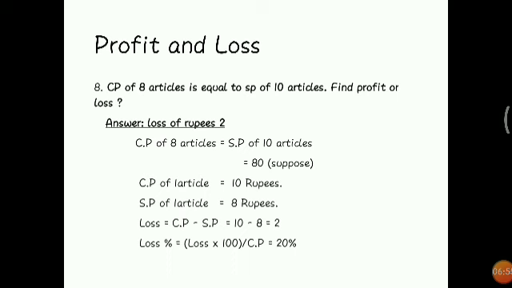We get 2. If they wanted the loss percentage, you will use this formula: loss into 100 slash CP equal to 20%. It is the 8th question. We will move to the 9th question.